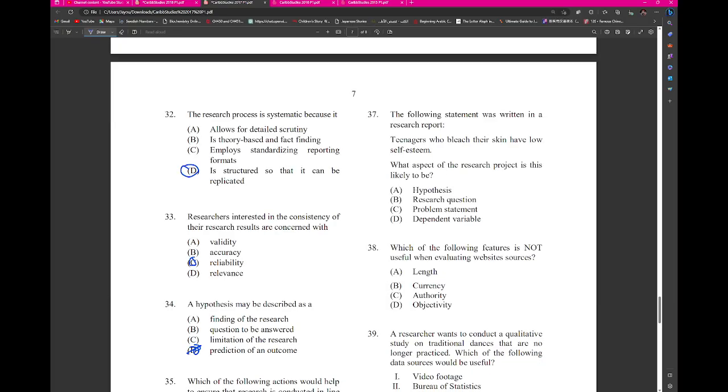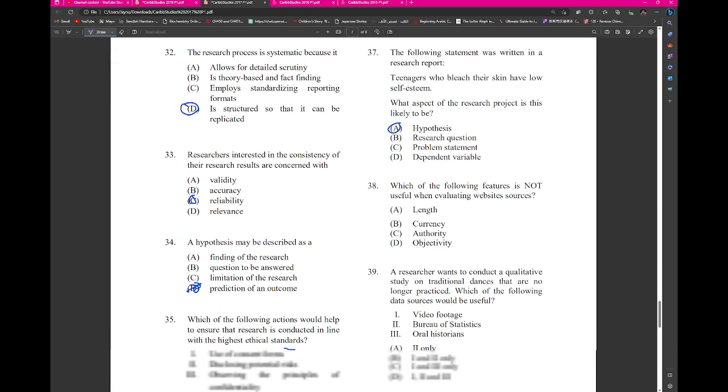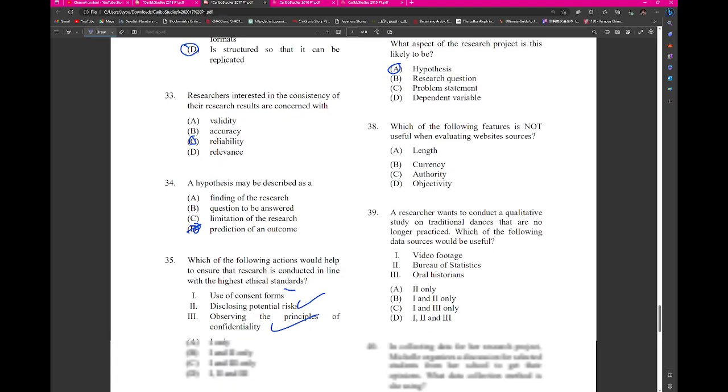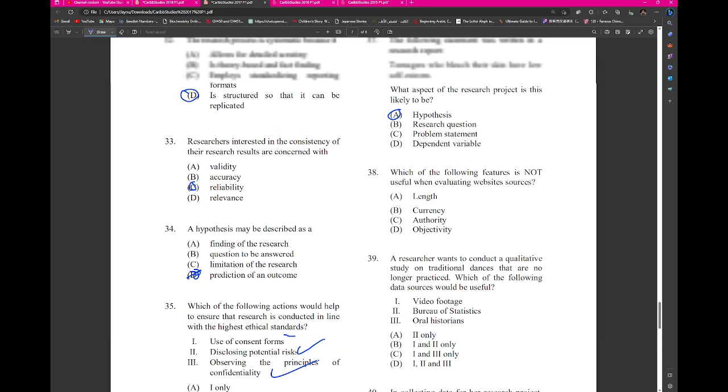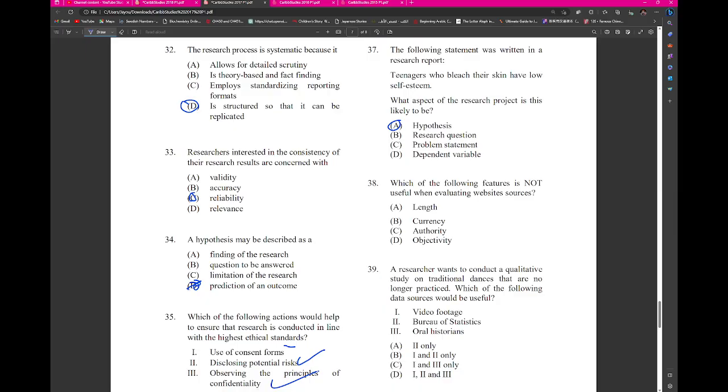The following statement was written in the report: teenagers who bleach their skin have low self-esteem. What aspect of this research project is this likely to be? This is probably the hypothesis, right? It's not a question, it's a statement. No, it's not even a problem statement.